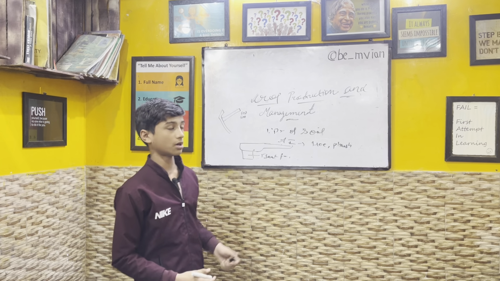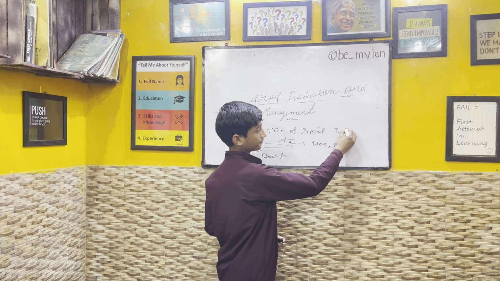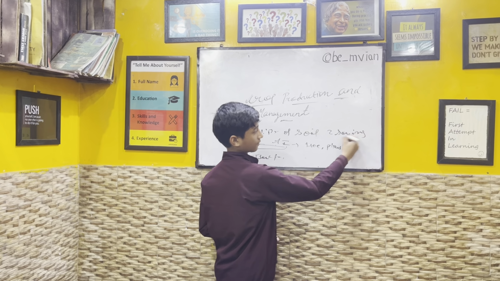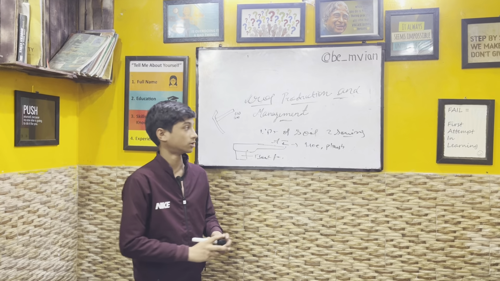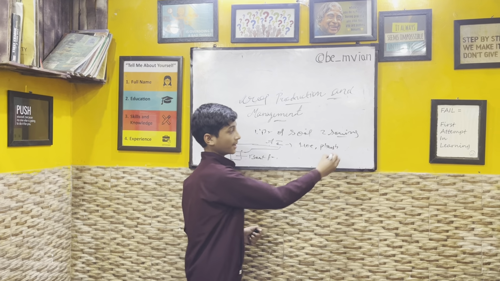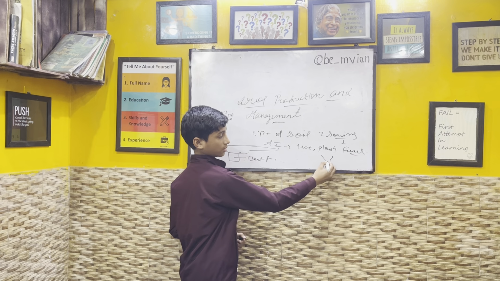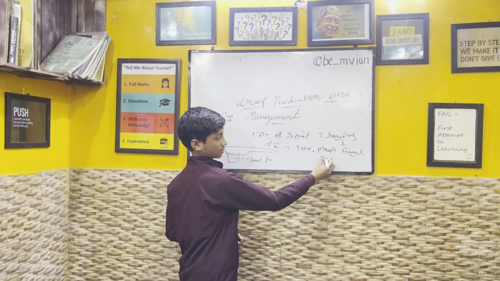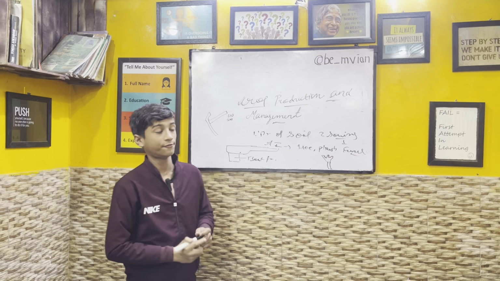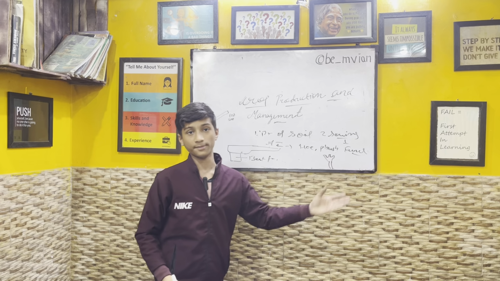Second is sowing. The farmer uses many sowing implements, like the funnel here, and the operator is an animal.